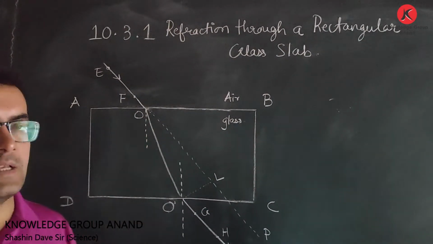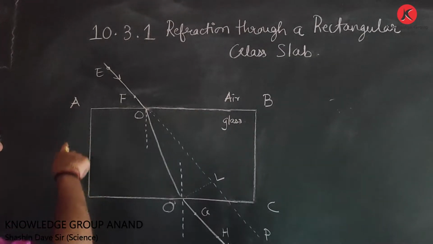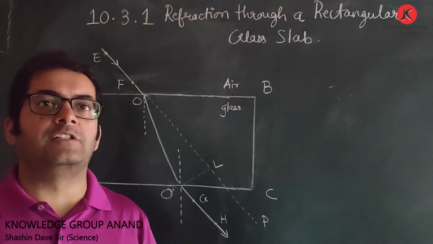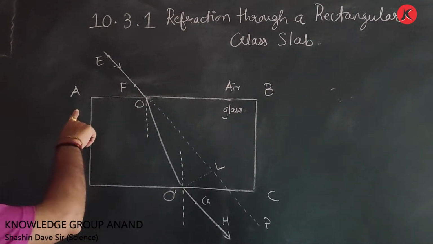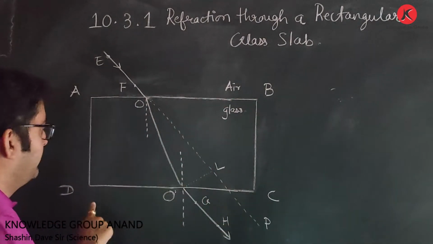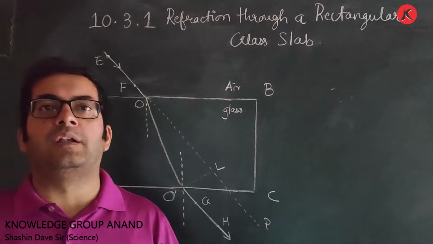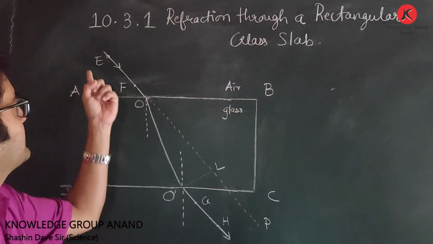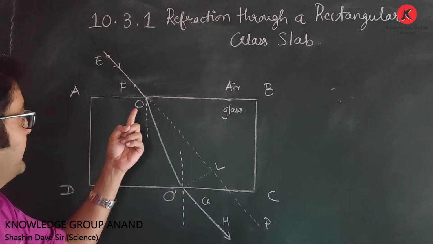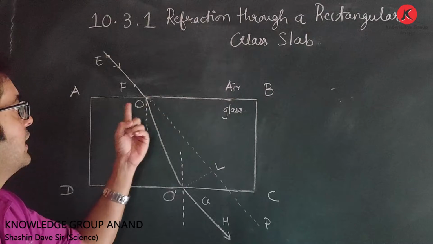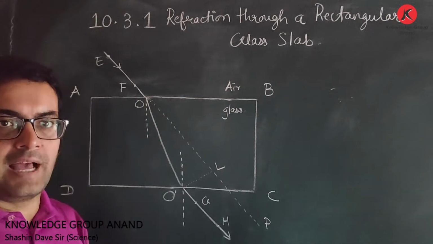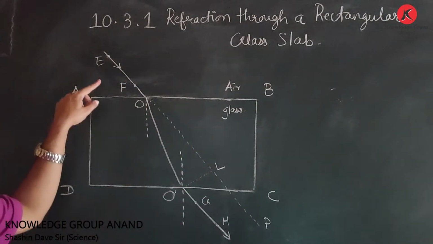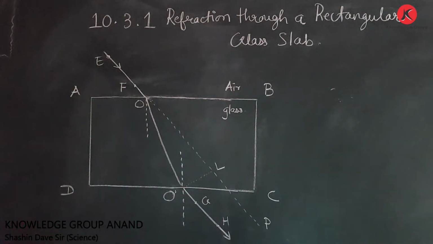After placing the rectangular glass slab, I will draw the outline of the rectangular glass slab and name its four corners as A, B, C and D. Now, we'll take a line, let us say EF, which is incident at one of the edges of our rectangular glass slab, and I will fix two pins. Let us say the names of the pins are E and F.